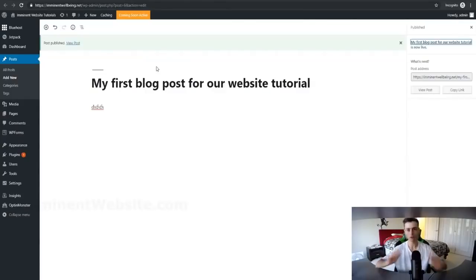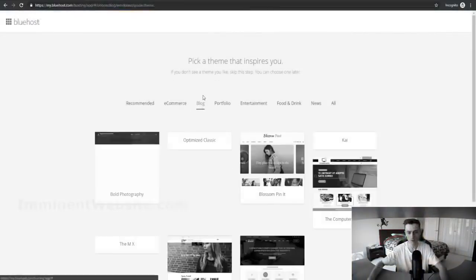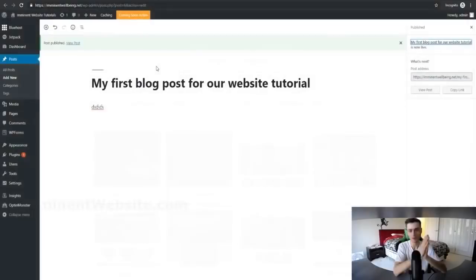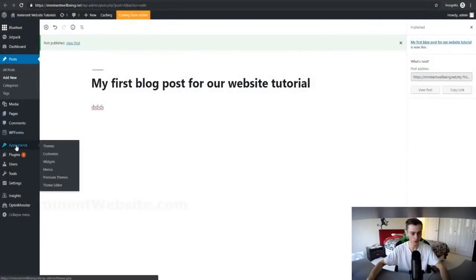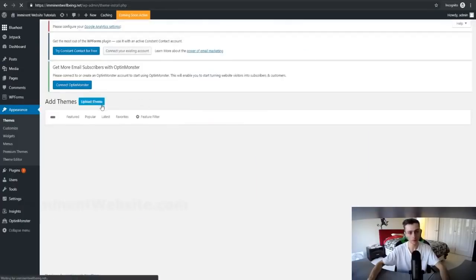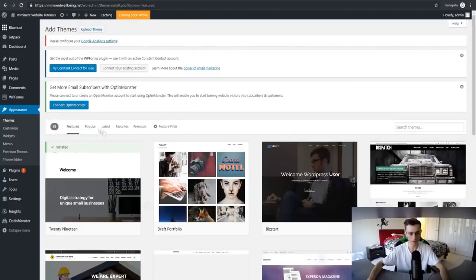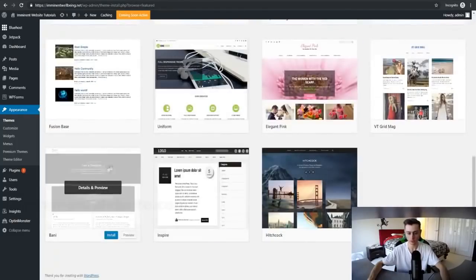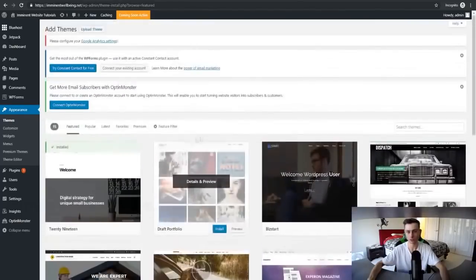Now, because I didn't actually choose a theme in the first step before we accessed WordPress, if you ever want to change your theme, or if you don't like any of the themes in the prior steps, and you want to choose a theme while you're inside of WordPress, you can go to appearance right here and go to themes. You can click on add new theme. As you can see, we can add a bunch of new themes right here, and you can choose your themes here instead of in the prior steps inside of Bluehost.